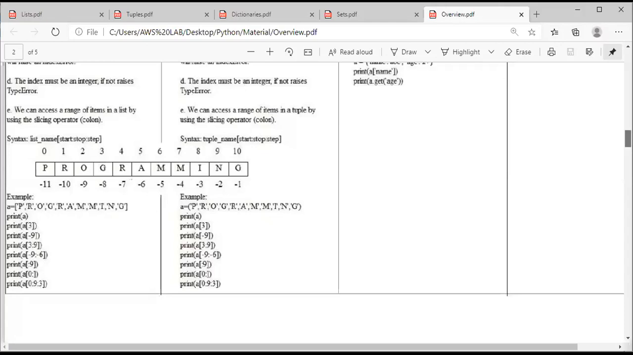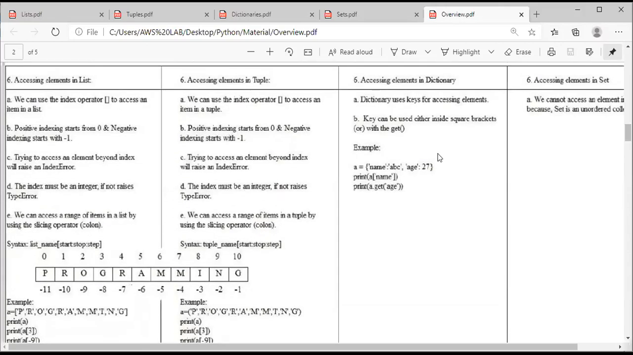Clear everyone? Next, coming to the dictionary. How can we access an element in a dictionary? In a dictionary, if we want to access any element, there are two ways. The first one is by accessing using its key. To access any element in a dictionary, we can access it based on its key. And the second one is by using the get method.